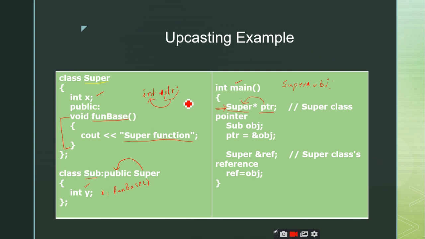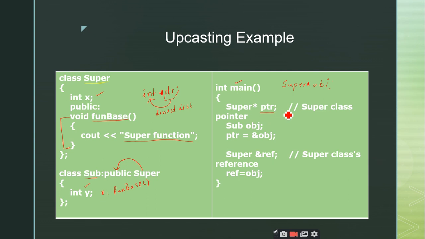For example, structure. Can we create a pointer to a structure? You might have seen the concept of creating pointers to the structure in the data structures linked list concept. There you will be creating the pointers to the structures only. Here the structure is a user defined data type. The point you should keep in mind is pointers can also be declared for user defined data types. In the similar manner, you can create a pointer to the class, which is also considered to be a user defined data type.